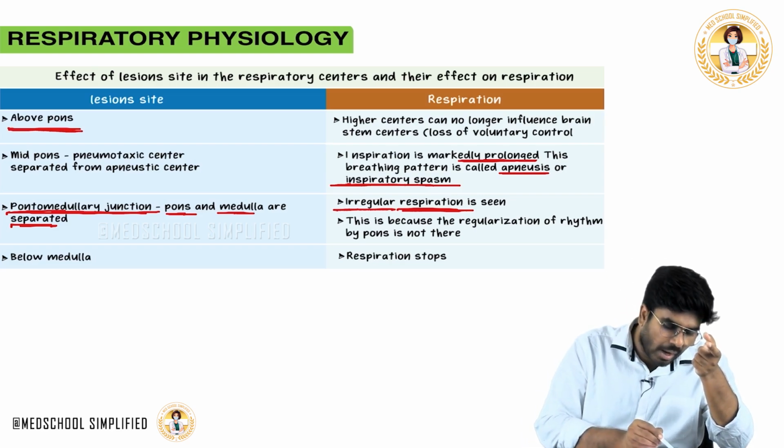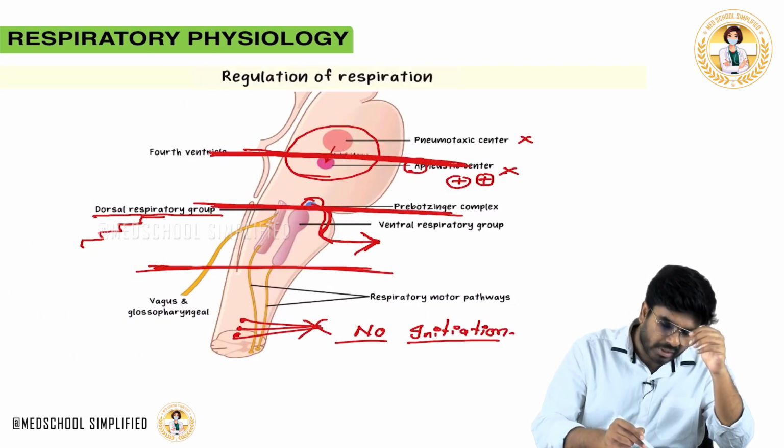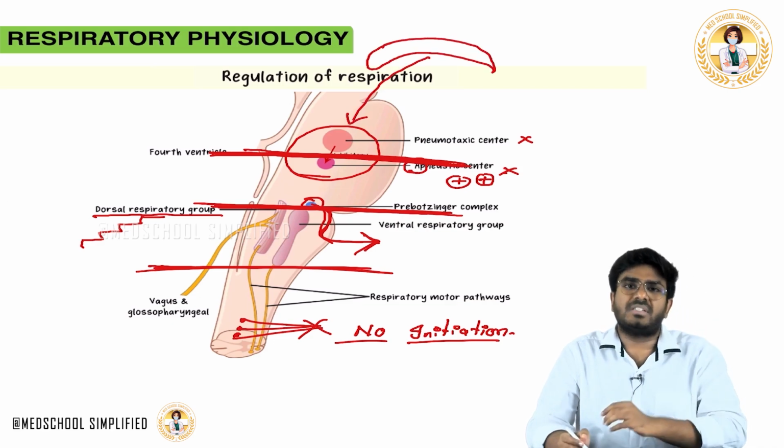But if you have a lesion above the pons, imagine here is the cortex. This cortex can control the brainstem centers.